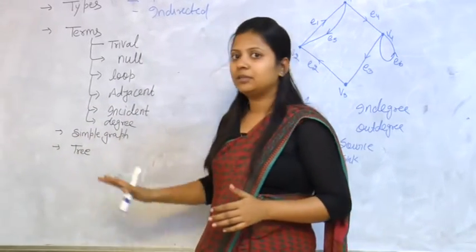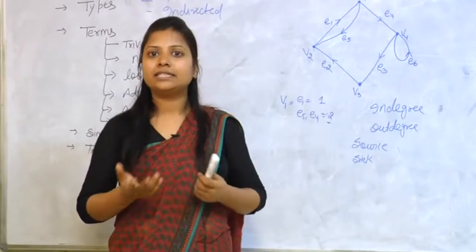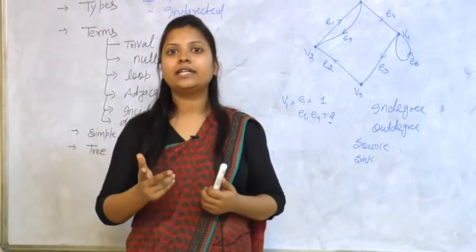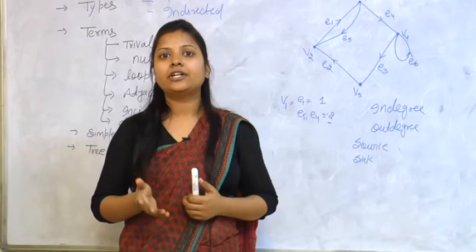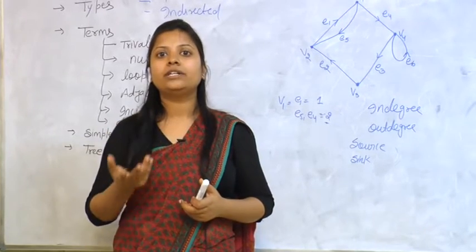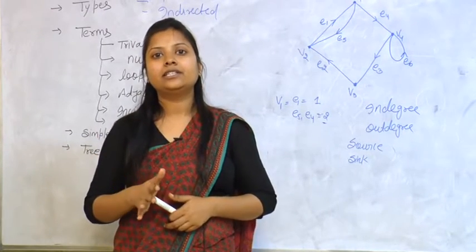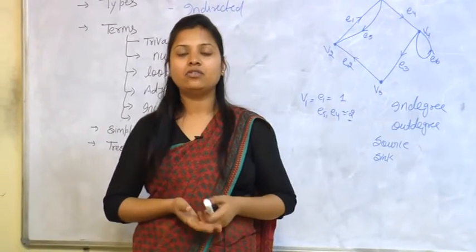Now next is the simple graph. A simple graph is the same: if any two vertices are connected through two directed edges, then it is not a simple graph.